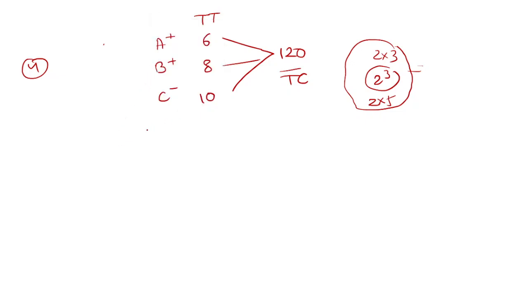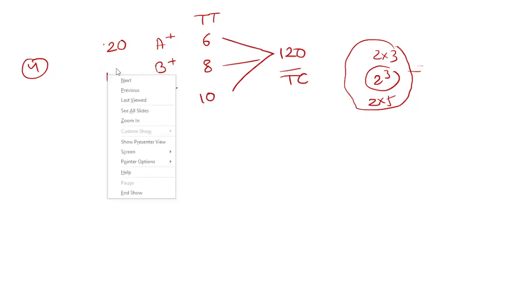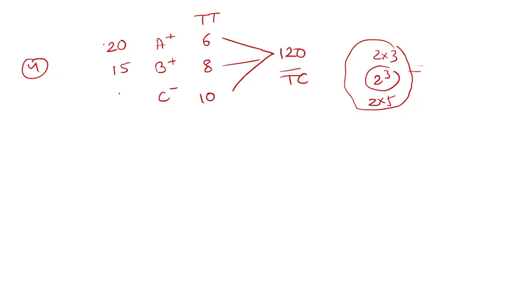Now what you have to do is find the efficiency per unit of pipe A, pipe B, and pipe C. The efficiency of pipe A, 120 divided by 6, is 20, the efficiency of pipe B is 15, and the efficiency of pipe C is 12. These are the two inlets and this is the outlet.